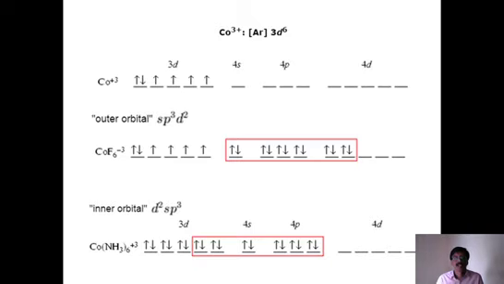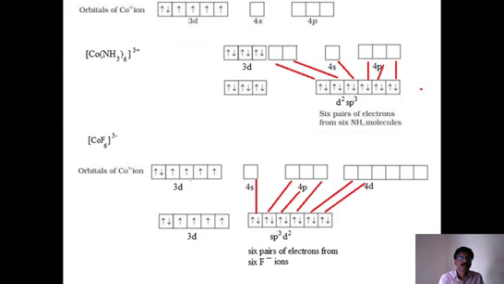Look at another octahedral complex. This is cobalt. Let us take two different complexes with regard to cobalt. Look here, cobalt is in the +3 oxidation state. These are the two complexes. This is cobalt with amine as the ligand. Here, cobalt with fluoride as the ligand.